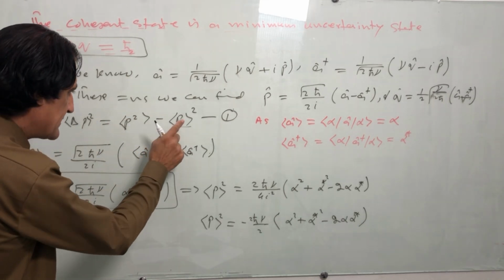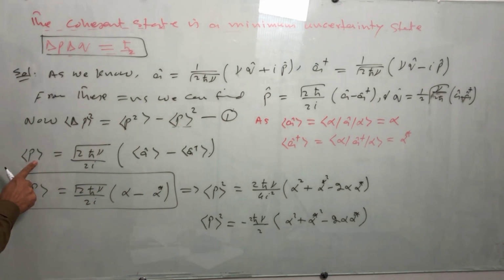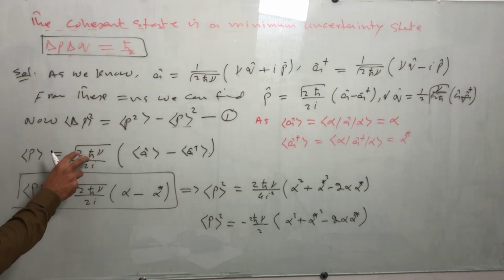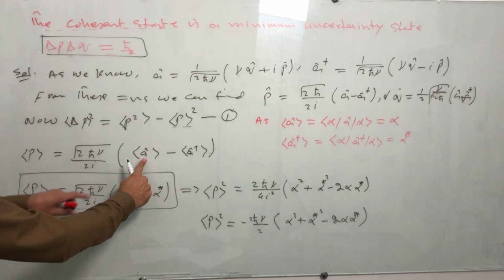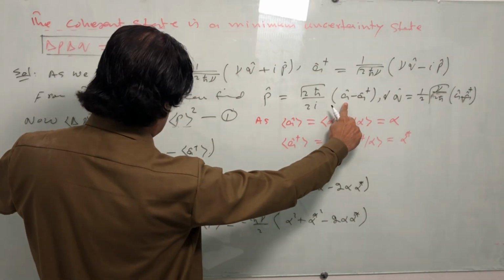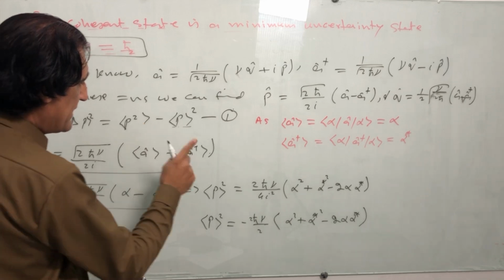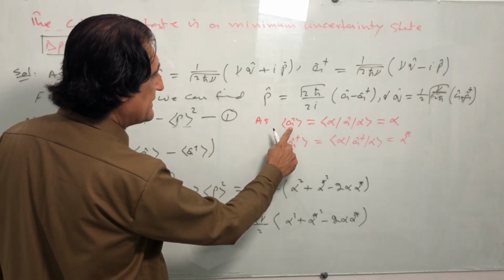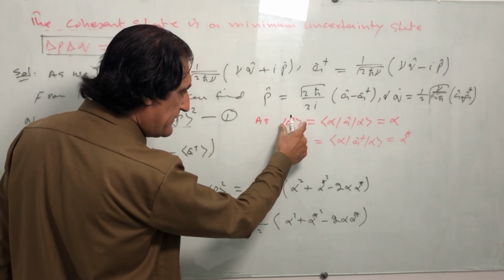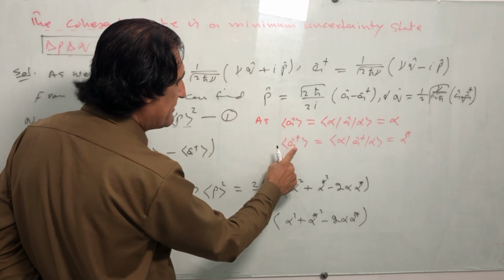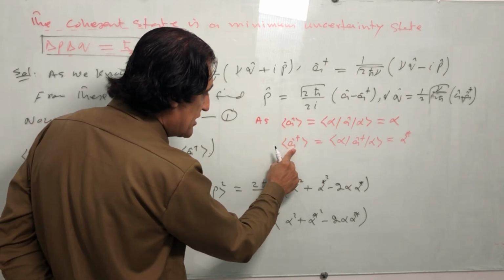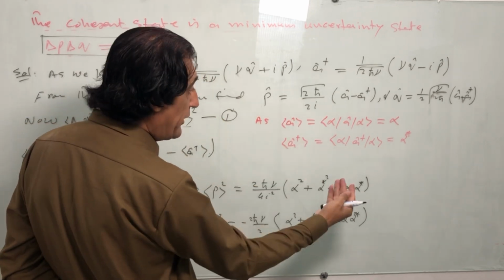So let us first consider P average, which means the average of A and the average of A dagger, and you must know about the average of the annihilation operator and the creation operator for the coherent state.